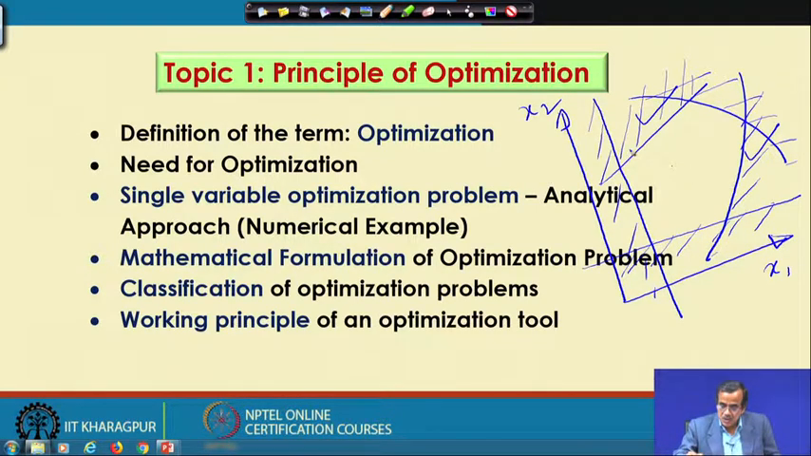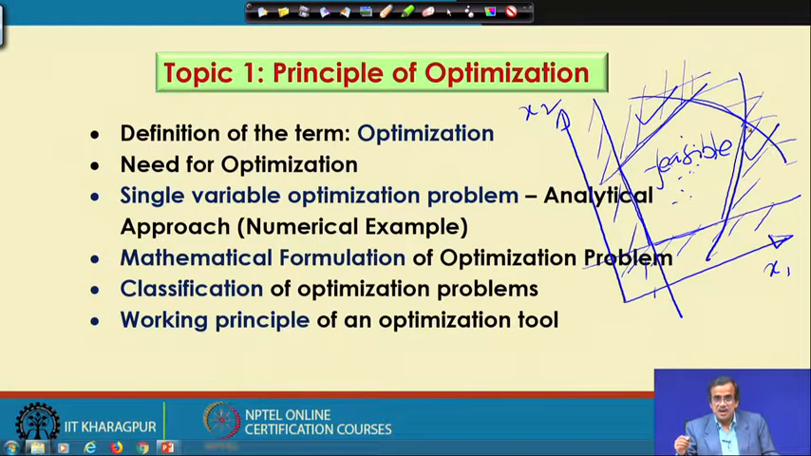Now, to obtain the optimal solution, I will have to concentrate on this particular feasible zone only. This is nothing but the feasible zone. On this feasible zone, there will be a few free points and a few bound points. The free points are those lying inside the feasible zone, and the bound points are those lying on the boundary of this feasible zone.